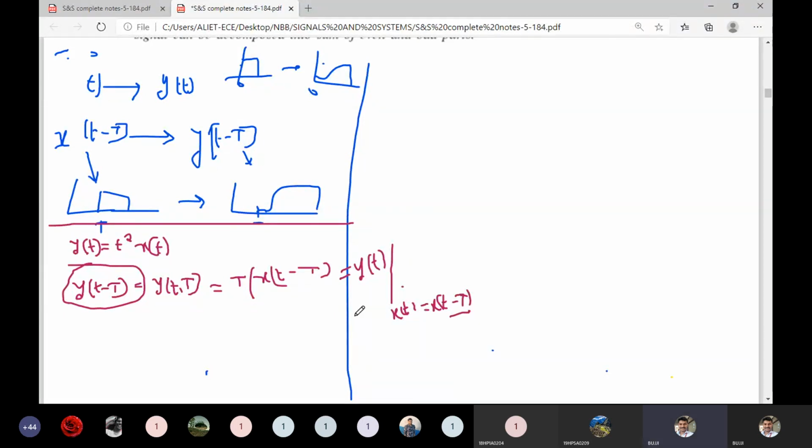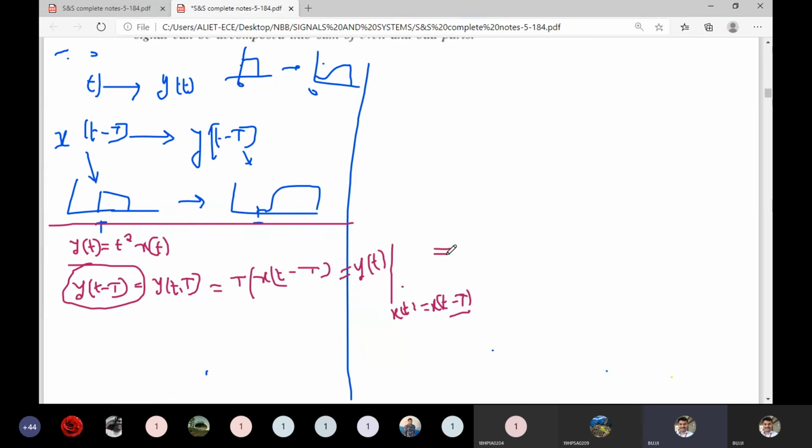Actually y of t is the output. Here writing x of t equal to x of t minus T means the input is delayed by T seconds.